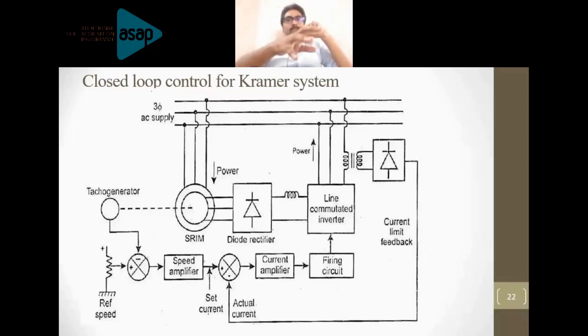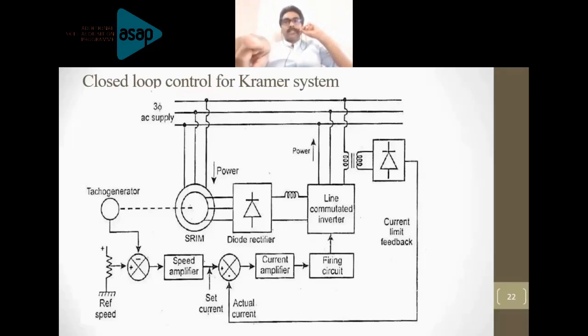Now go to the other part. Hope you remember, we started with the motor. Motor speed is measured. That speed is compared with the reference speed. Then the output is given to the speed controller, and then to the current reference. That current reference is given to the current comparator, where the actual motor current is compared. Then you are generating the control signal to control the inverter. Now you connect that block diagram with this control loop.